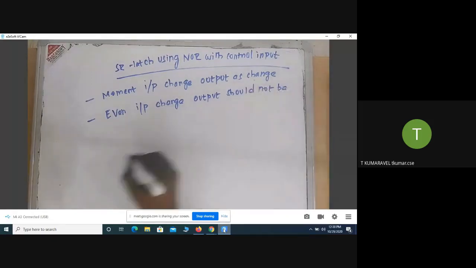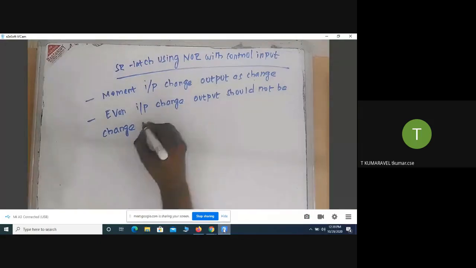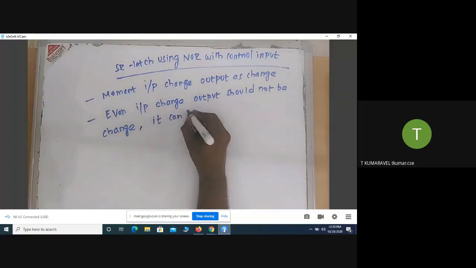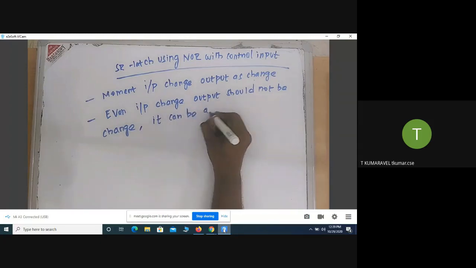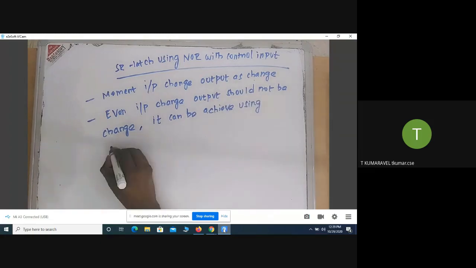Okay, so even now, what I'm going to do is change the input. Even though I change the input, it should not change the output. How are we going to achieve that? By making use of the control signal. It can be achieved using the control signal.